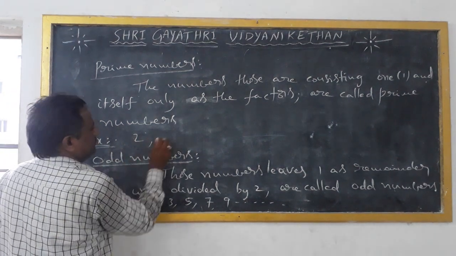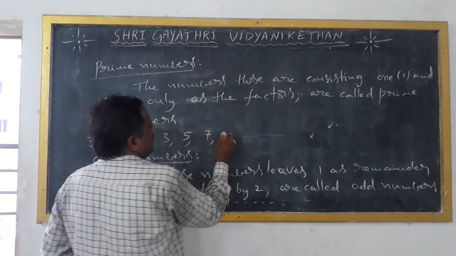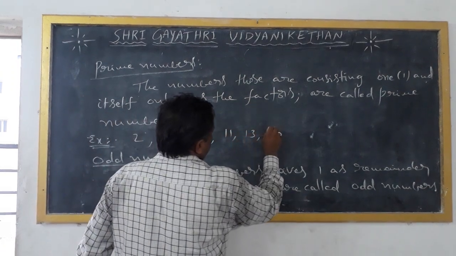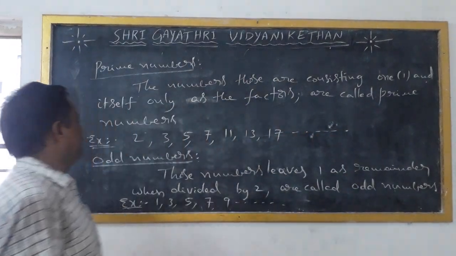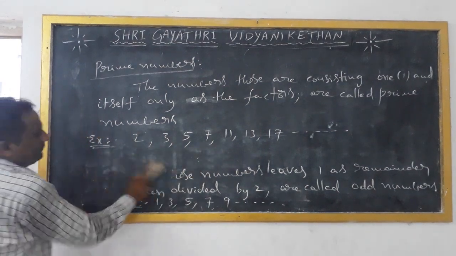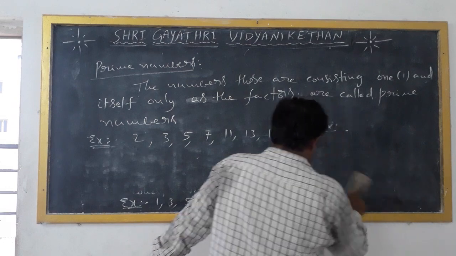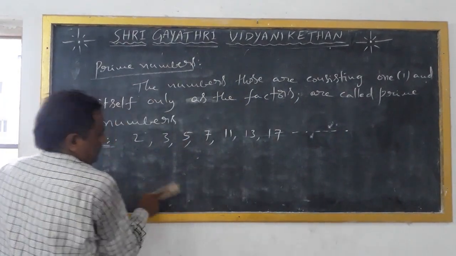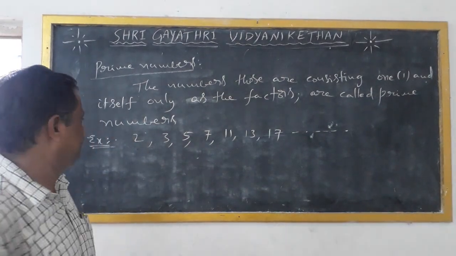The next prime numbers are 3, 5, 7, 11, 13, 17, and so on. How many prime numbers are below 50? Below 50, the prime numbers are 15. Below 100, the prime numbers are 25.